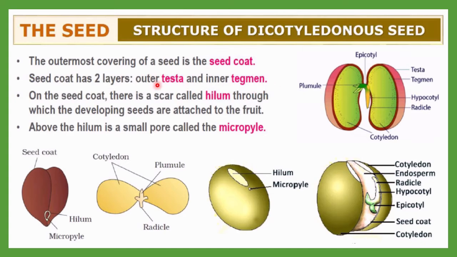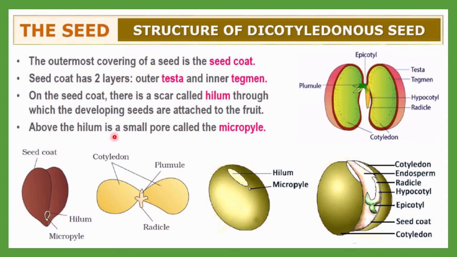These both are layers of a seed coat, which include outer is a testa and inner one is a tegmen. Okay, and then on the seed coat there is a specific type of scar, and this scar is called hilum. Here you will see some scar-like structure, and that is called hilum, through which developing seeds are attached to the fruit. From here the placenta is attached with the ovary wall, and that's why the scar remains even after detachment from the ovary.